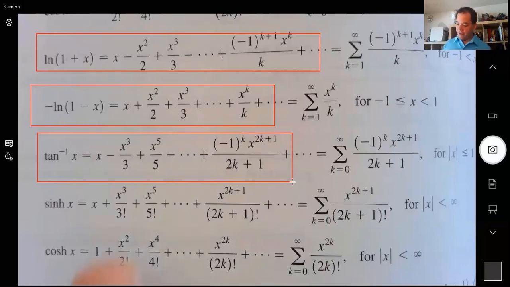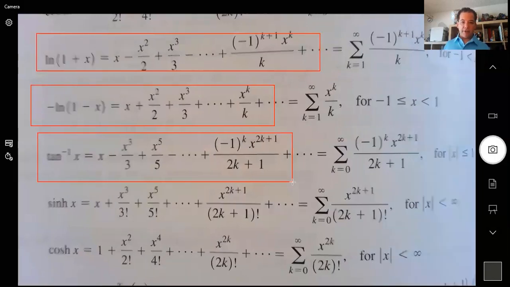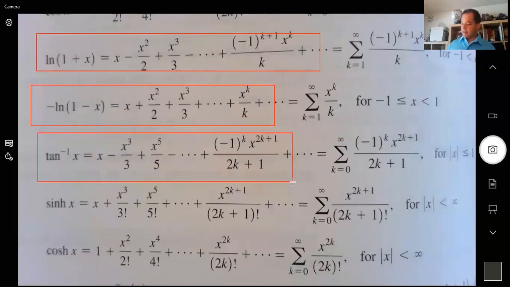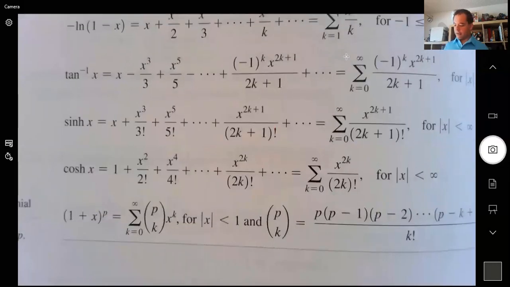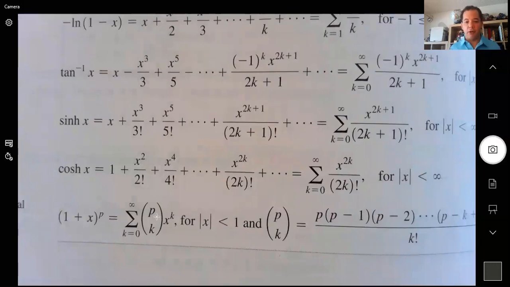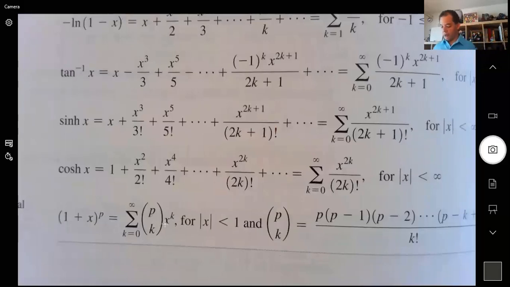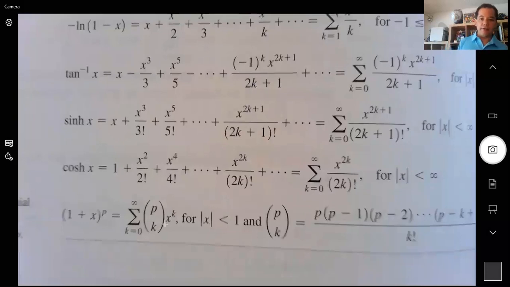Then don't pay attention to these ones, the hyperbolic sine and hyperbolic cosine. You can skip those. But at the very end of the page, we do have another one that we did as well, which is the binomial series. You may remember this. I haven't seen it too much in the final exam, but you never know. So just be aware of it. We don't have any problems in the final review sheet that use it, but it may or may not appear on the final exam. I have no clue. So it's fair game, certainly. So let's take a look at the problems now.